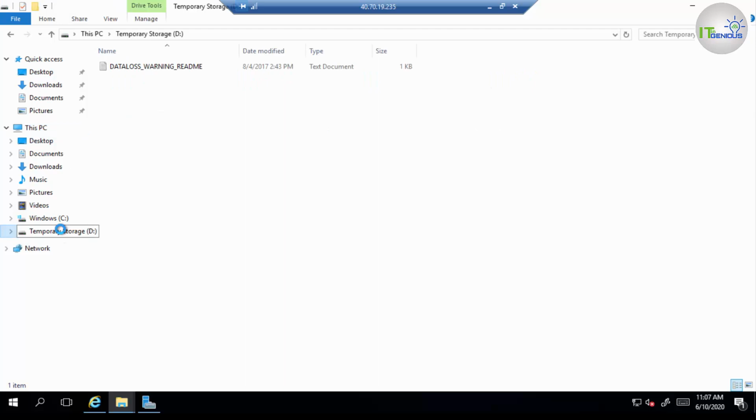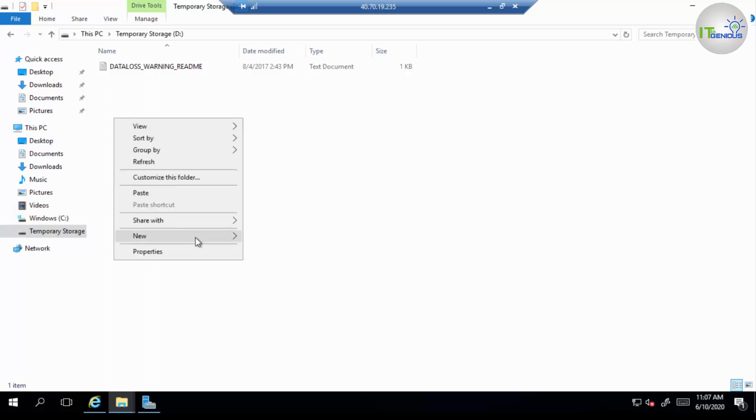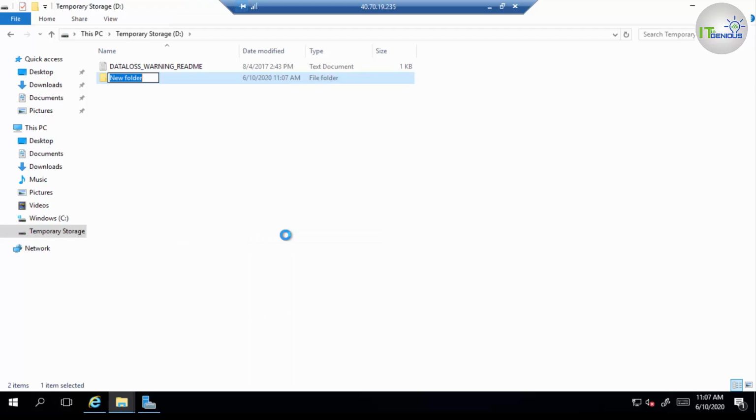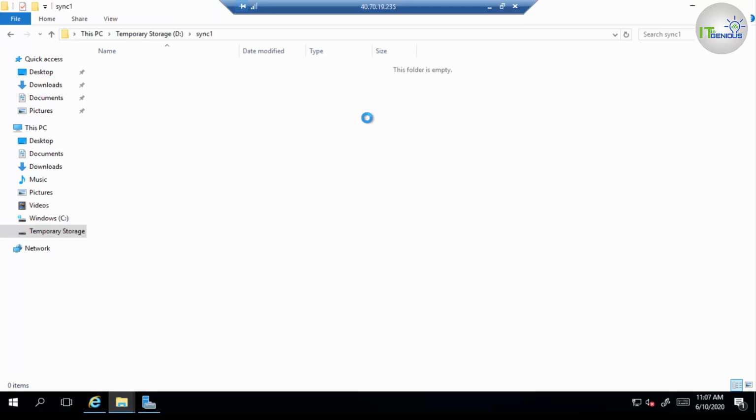So again, from this system I'm going to use D drive, and I will create a new folder here. Name would be sync1. Okay, and in this folder there is no data. So we'll enable syncing, and we'll test that the data will be replicated from file server 1 to file server 2 through Azure File Sync. Now do one thing, we need to install the agent.